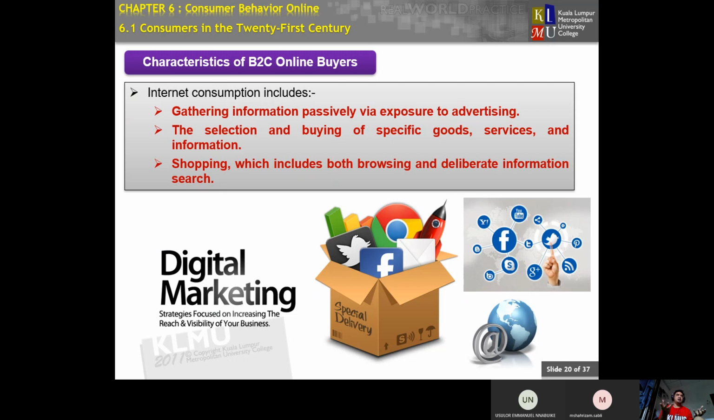Like I said, for example Lazada and Shopee, every day people come and buy inside their platform, their website, apps and website. So that is one of the important characteristics that we must have inside our website when we are dealing with business to consumer.